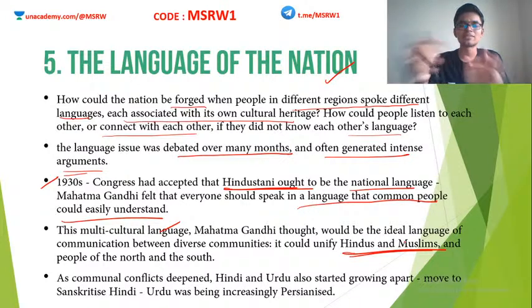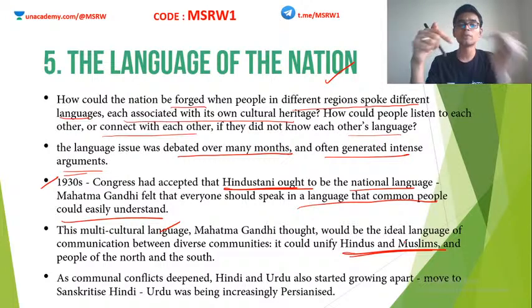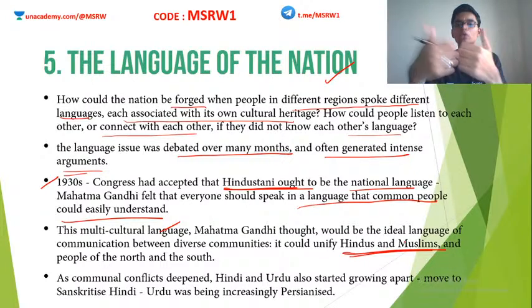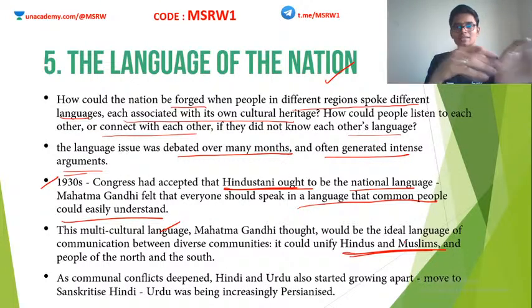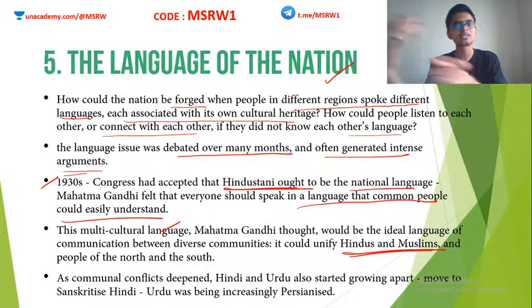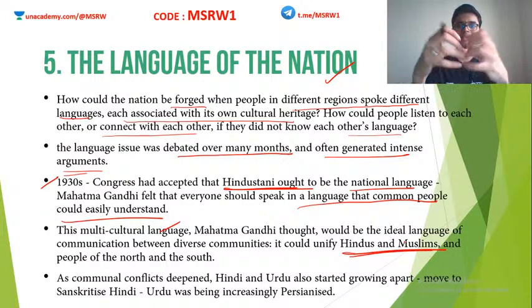The communal events between Hindus and Muslims further rifted apart both these religions and eventually led to partition. As communal conflicts started to deepen, Hindi and Urdu also started growing apart. The Hindustani language started dying down and Hindi became even more Sanskritized. Sanskritized means even more Hinduized in a way. Similarly, Urdu became increasingly Persianized, which means more and more towards the Islamic side. So these languages drifted apart and Hindustani is no longer a viable option. We have to go for an alternate language.